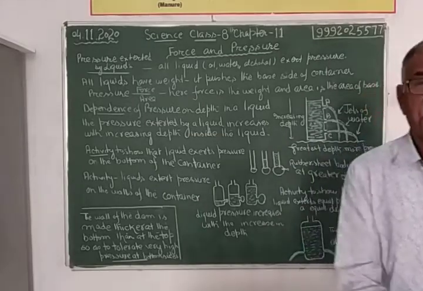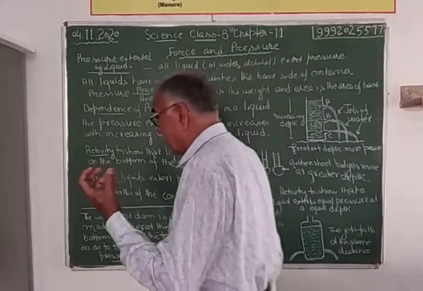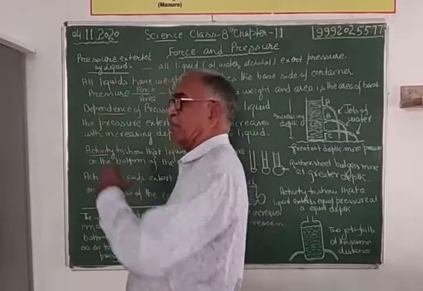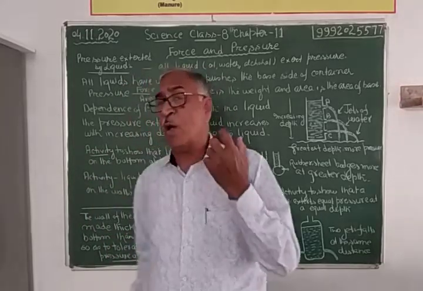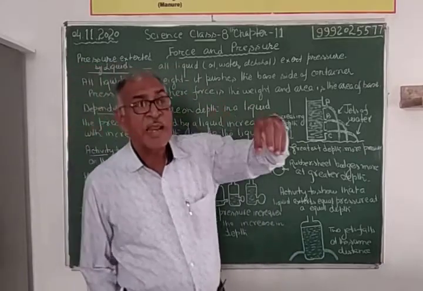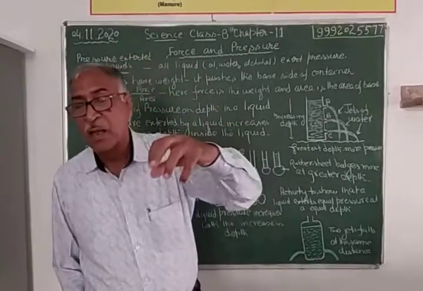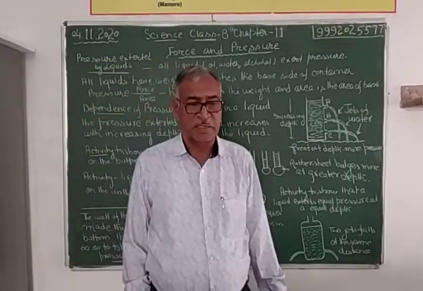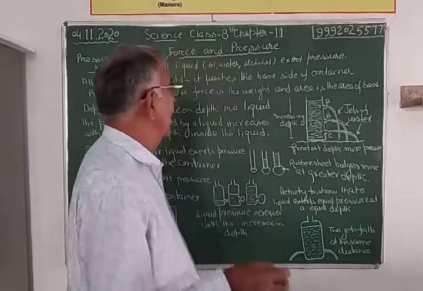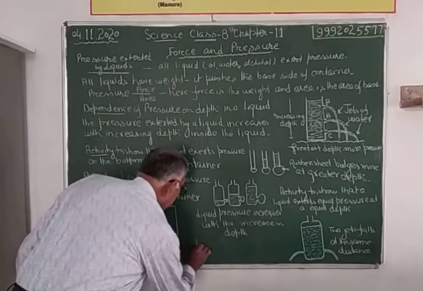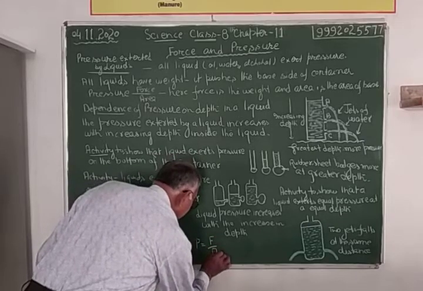Then we have gone to the pressure. Pressure is nothing but a force acting on an object. It exerts a pressure. And how much quantum of pressure that is depends upon the area on which the force is being exerted on that object. So pressure, P, is equal to force divided by area.